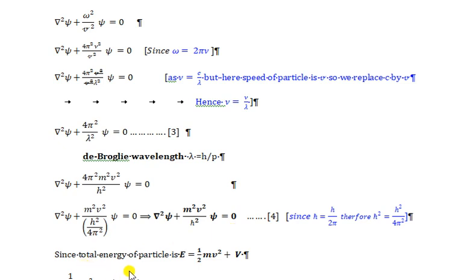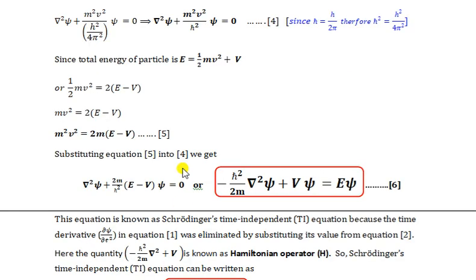Since the total energy of the particle equals kinetic energy plus potential energy, from the expression of total energy we calculate the value of mv square. Then multiply both sides by mass m and calculate the value of m square v square, which is equal to 2m into total energy capital E minus potential energy.